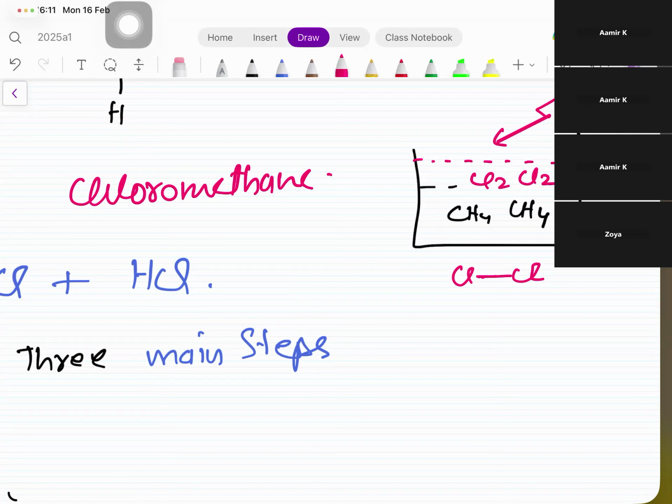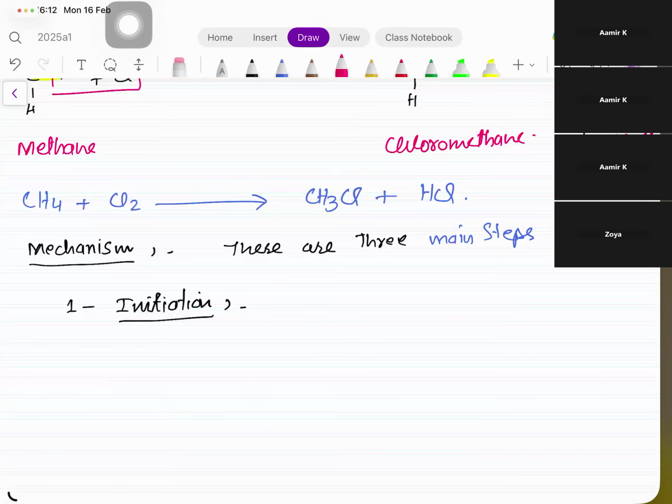So when the sunlight strikes the chlorine molecule, homolytic fission takes place and both chlorine atoms separate. And as we learned in the previous lesson, when this bond breaks, both chlorines get an odd number of electrons in their outer shells, so they become free radicals. This is the point where the reaction initiates. This is called initiation. If I don't take this container out of this room, there will be no starting of the reaction. The sunlight actually starts the reaction. That's why the first step is called initiation.